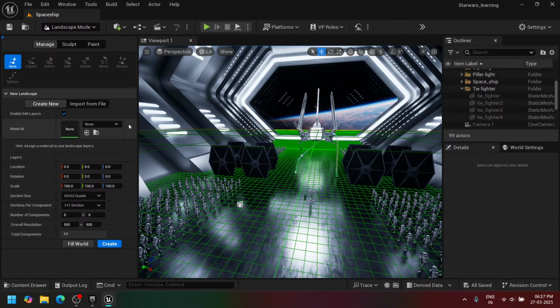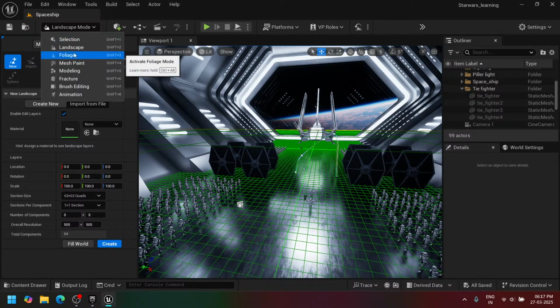We can even adjust the height of that. For example, if we import that image, wherever the white is available in that image, the mesh will come up, and we can increase the height of the mesh even more. So this is a landscape.